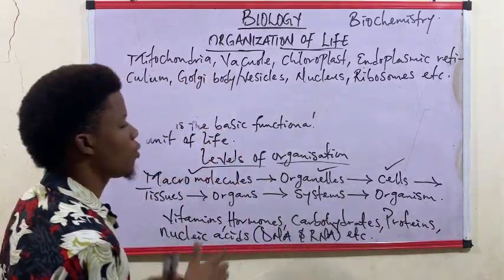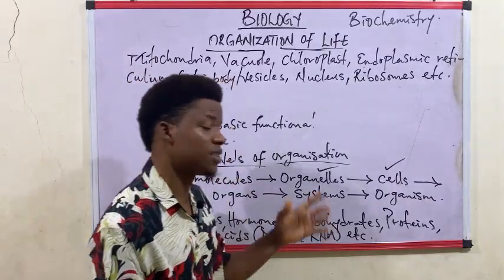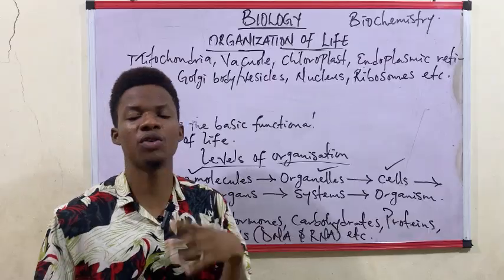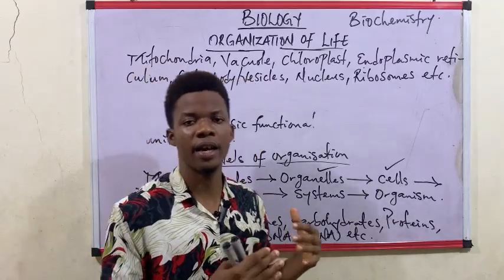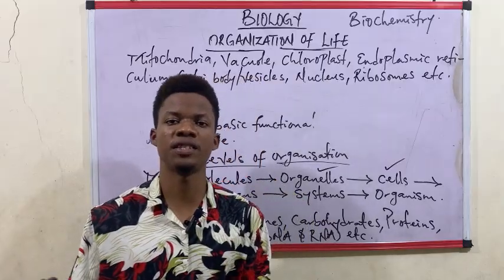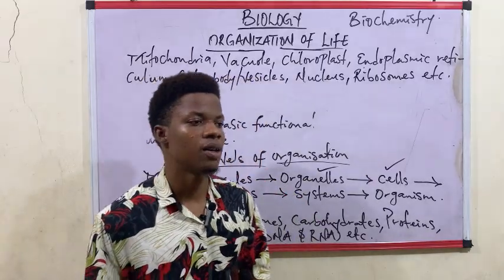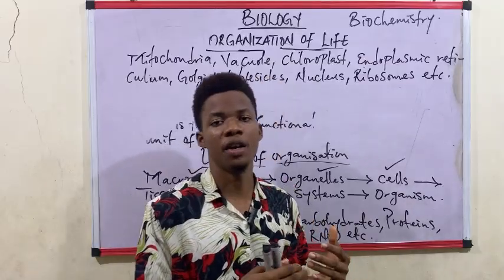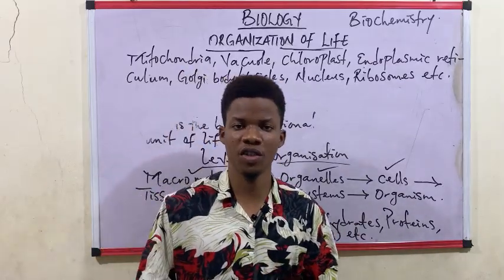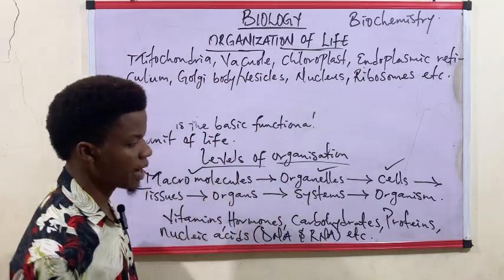In exams, you usually see questions asking which of the following is not found in the cellular level of organization, or which of the following is found in the cellular level of organization. So we are going to go into that area right now.